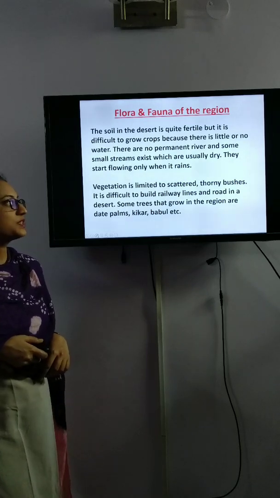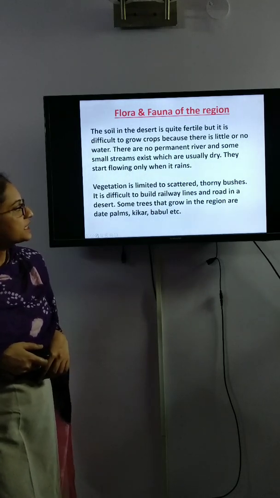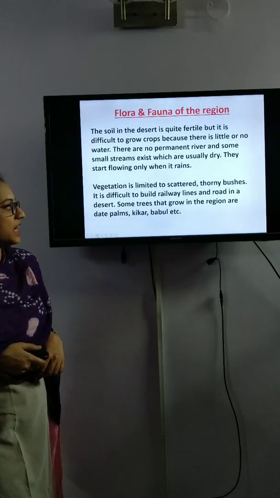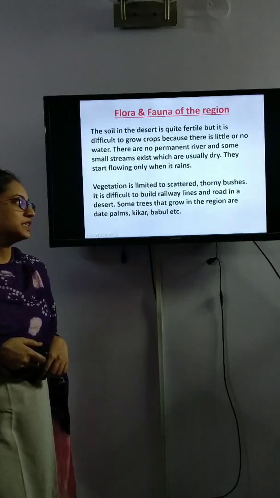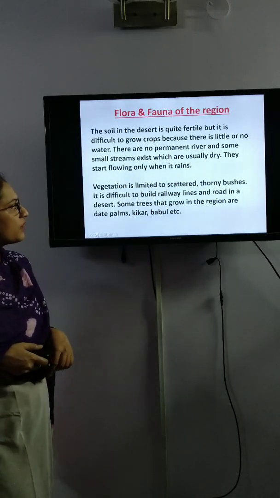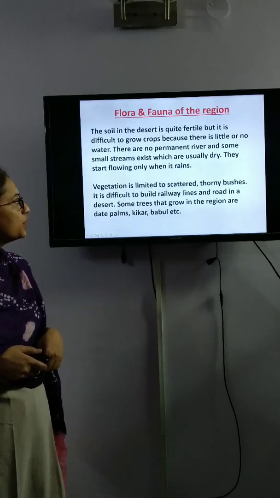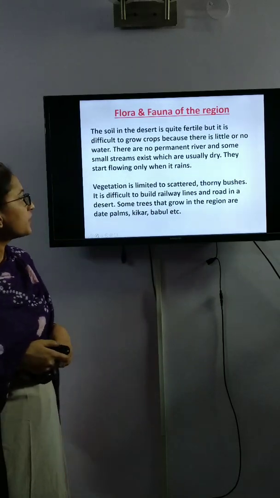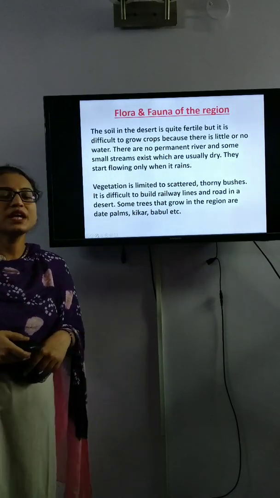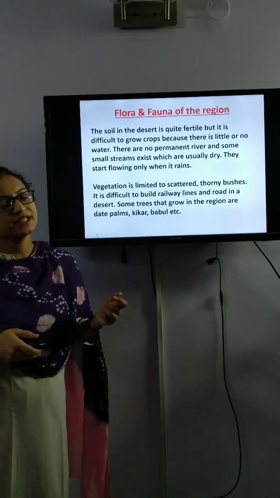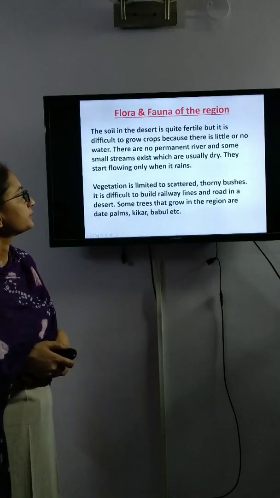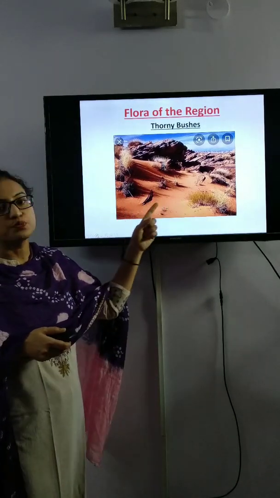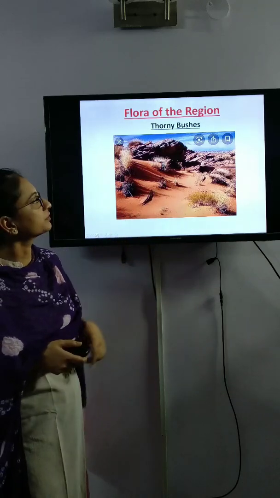Vegetation is limited to scattered thorny bushes. It is difficult to build railway lines and roads in a desert. Some trees that grow in the region are date palms, kikar, babool, etc. Vegetation means plant life, plants, trees, etc. And vegetation is limited to very few types of trees and plants. You can see the thorny bushes. These bushes are scattered in this region.